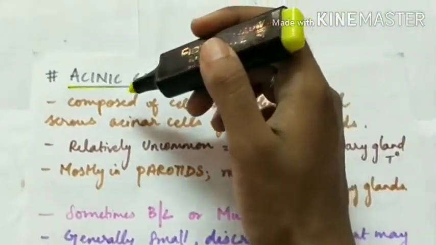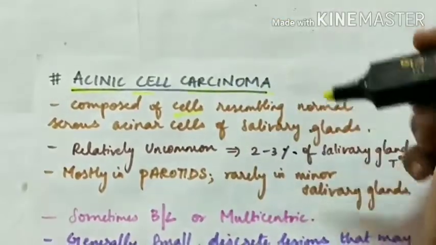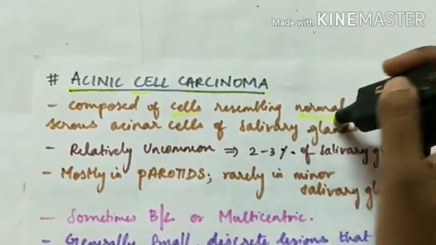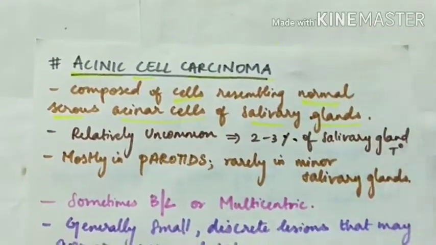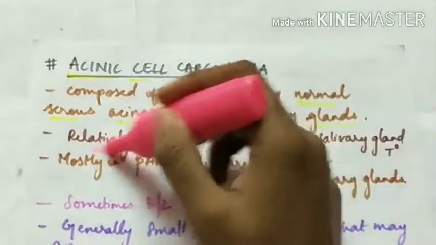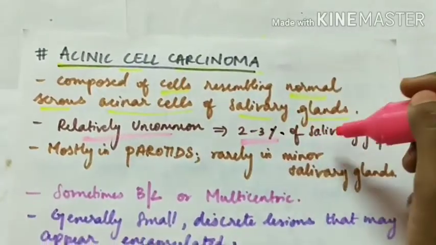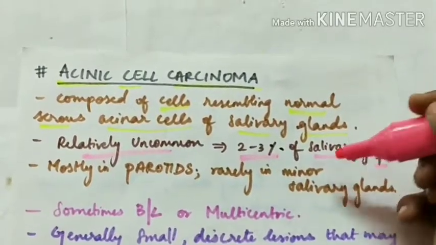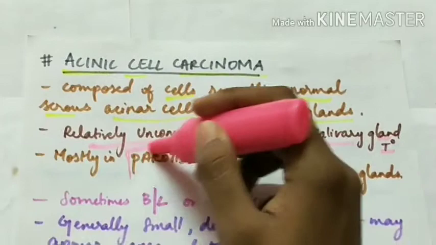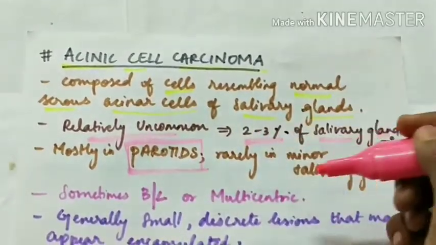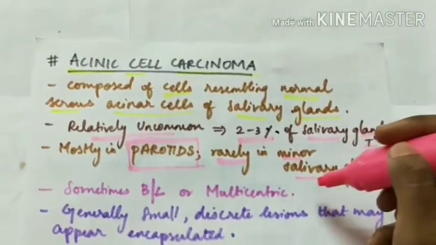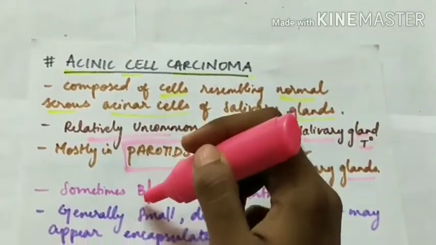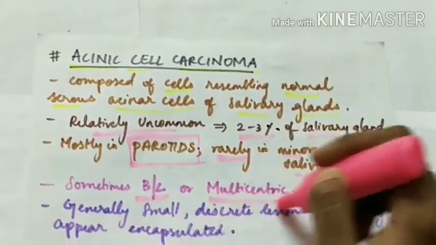The next malignant tumor of salivary gland is acinic cell carcinoma. As the name suggests, it is composed of cells which resemble the normal serous acinar cells of the salivary glands. This is relatively uncommon and it accounts for 2 to 3% of the salivary gland tumors. Most common location is the parotid gland, and it can occur rarely in the minor salivary glands. Sometimes it can be bilateral or multicentric.